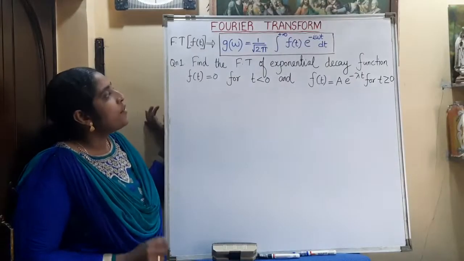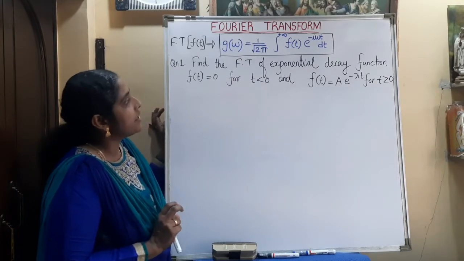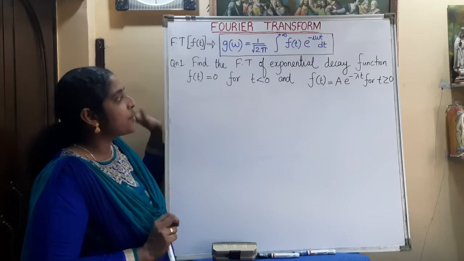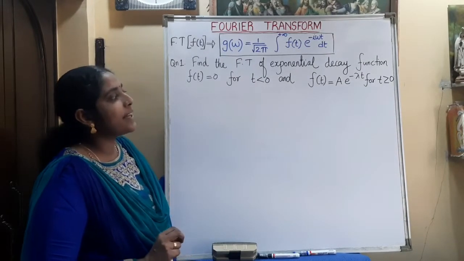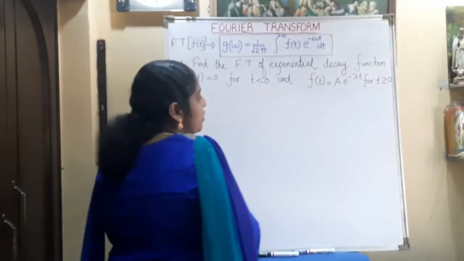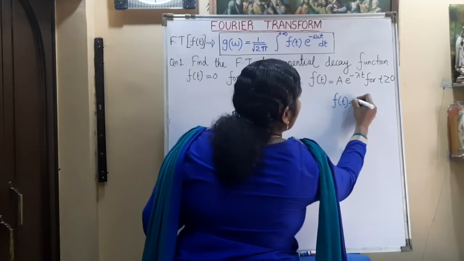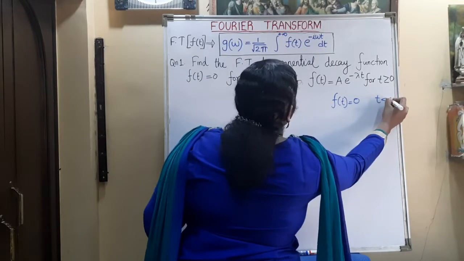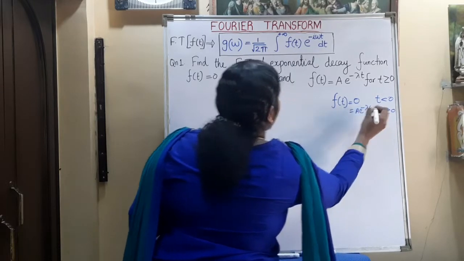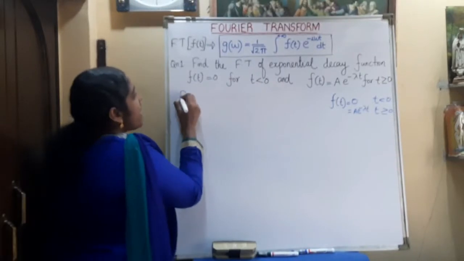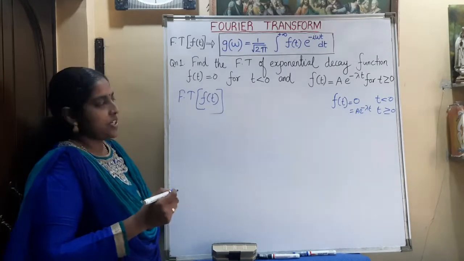See this question. Find the Fourier transform of the exponential decay function f of t, which is equal to 0 for t less than 0, and f of t equal to a e raised to minus lambda t for t greater than or equal to 0. So we have to find the Fourier transform of the given function.